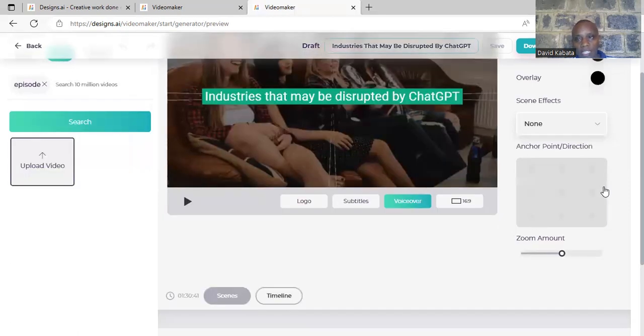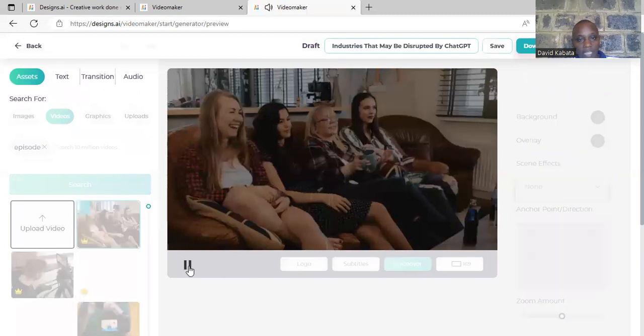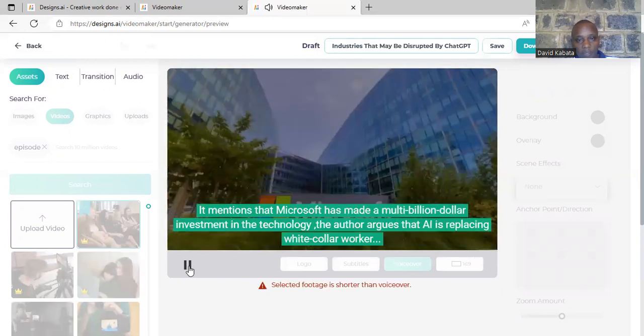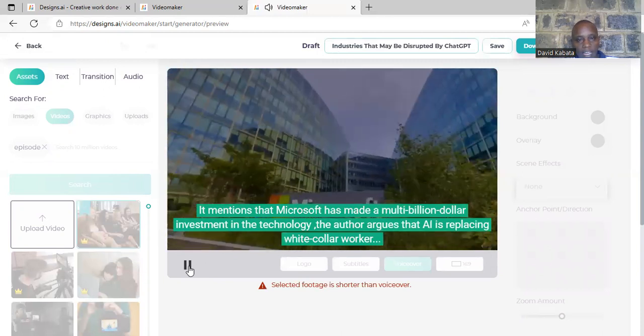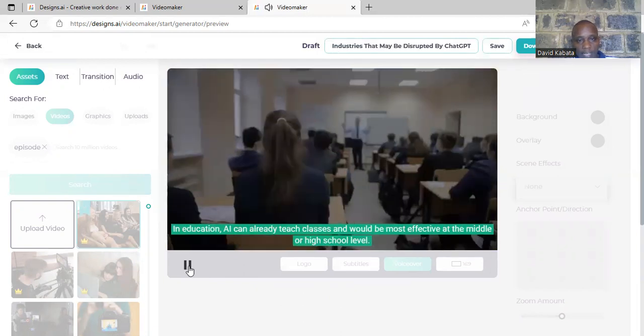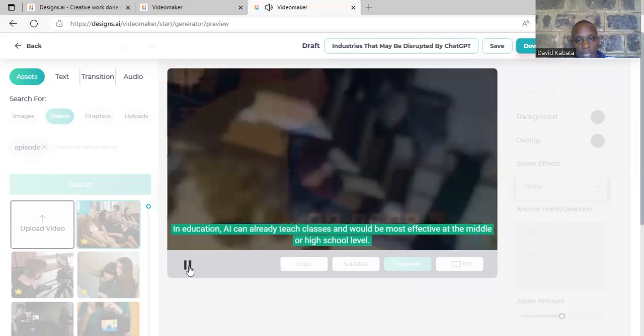So you can see it has given me the videos, the industry that may be disrupted by ChatGPT. So these are the videos. I can listen and try to see what it has in the video. So we have that video. So we have that one. Talking about Microsoft, and you can see Microsoft there. Then my system is hanging basically because I think the video is very short. So we have that one. Here I can already teach classes and would be most effective at the middle or high school levels.